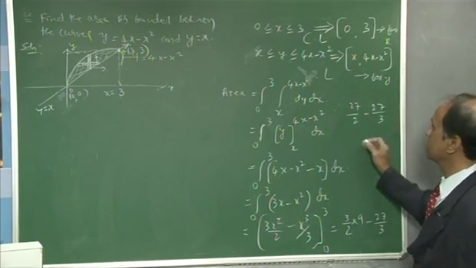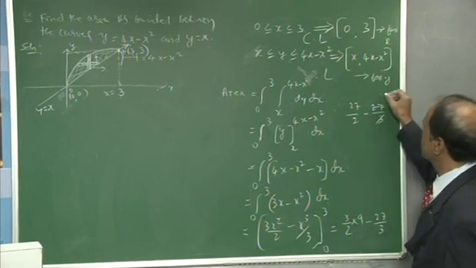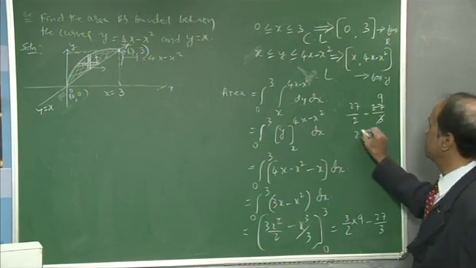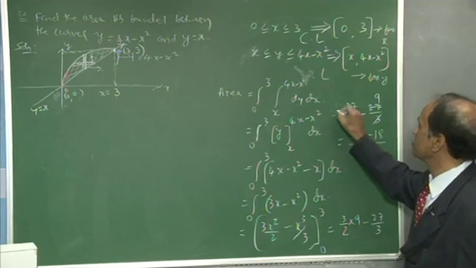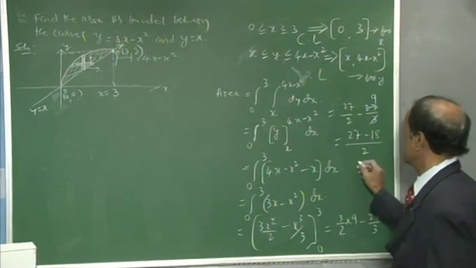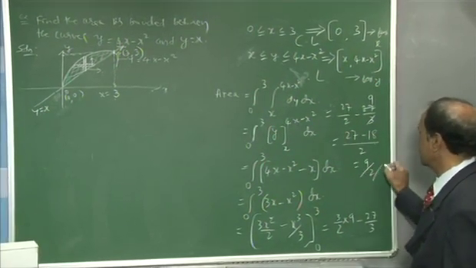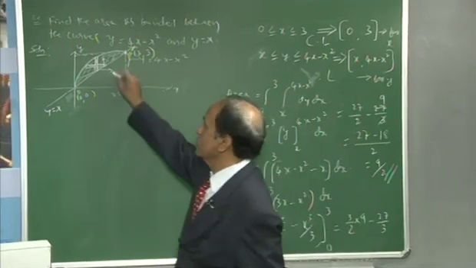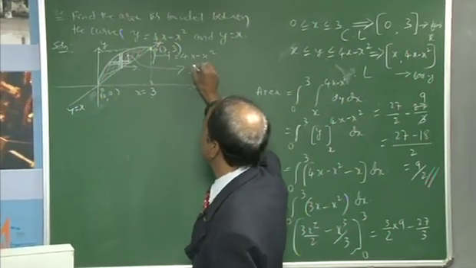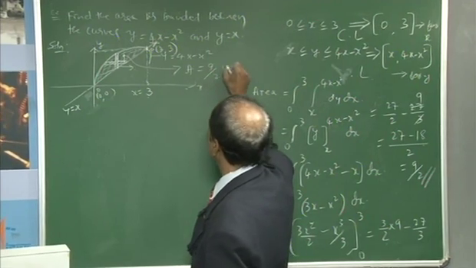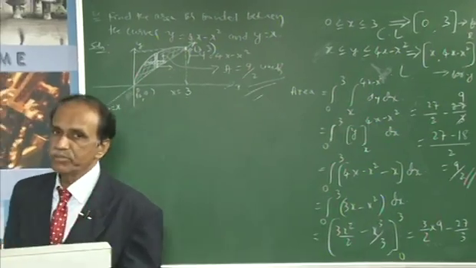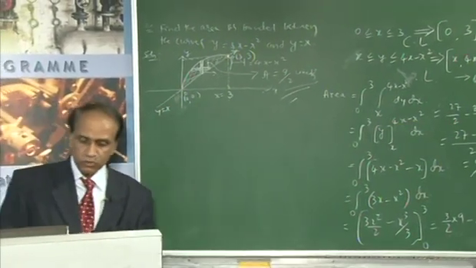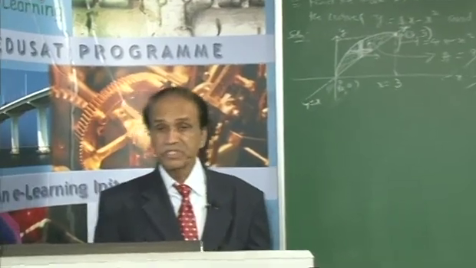Therefore, you can simplify this: 27 minus 18, divided by 2. That is finally the answer, 9 by 2. Therefore, this area is A equal to 9 by 2 units. This is the intersected part with reference to two curves for which we have taken the double integration.